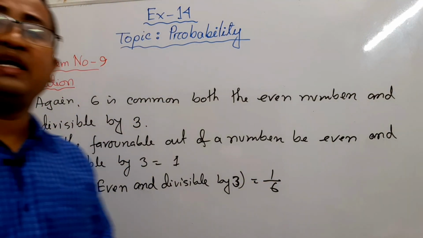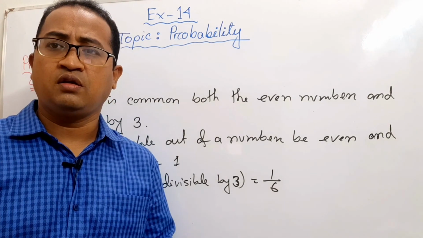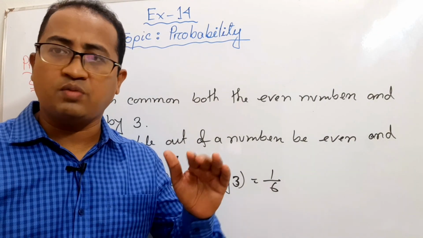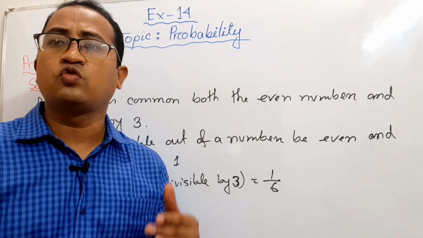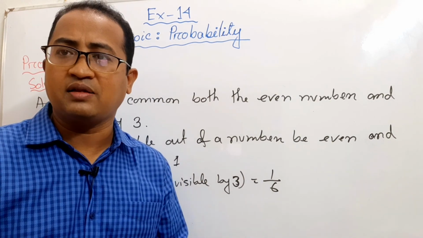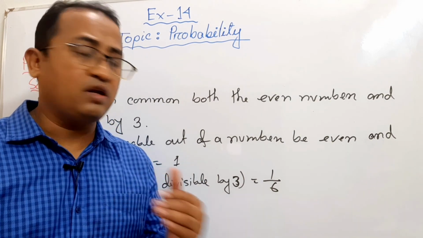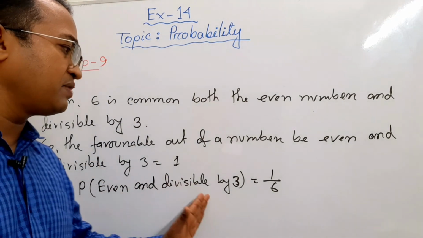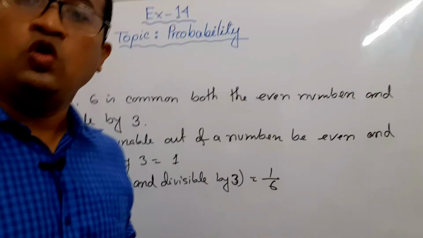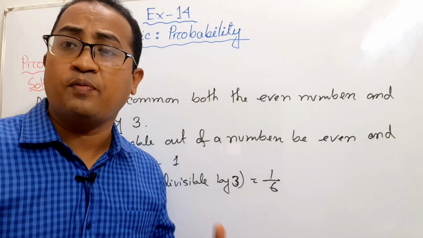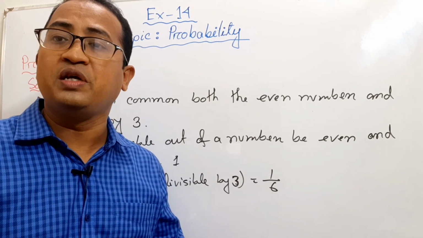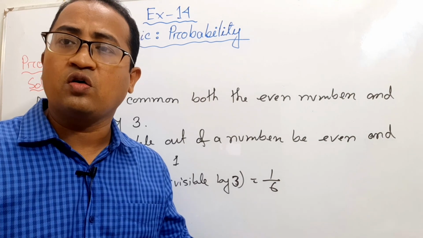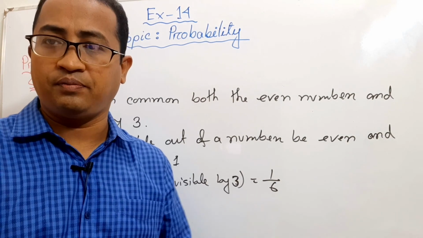So we got 3 numbers. First, the probability to be an even number is 1 by 2. The probability to be a number divisible by 3 is 1 by 3, and also the probability to be an even number and divisible by 3 is 1 by 6. So what will be the probability of a number to be an even number or divisible by 3?